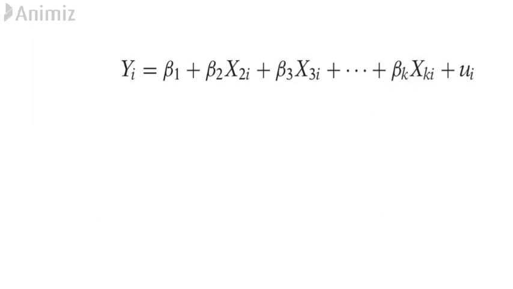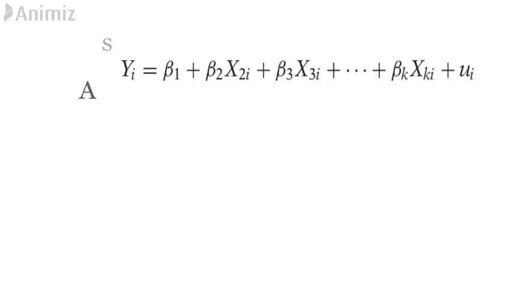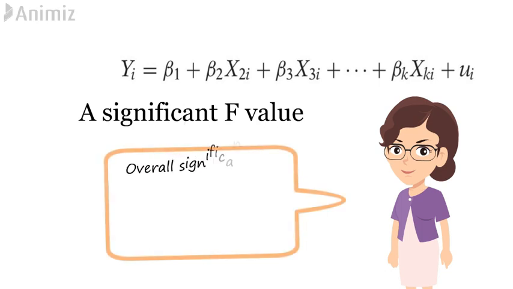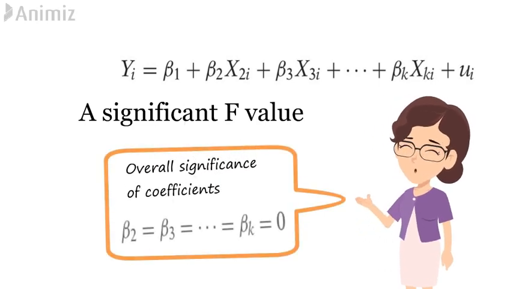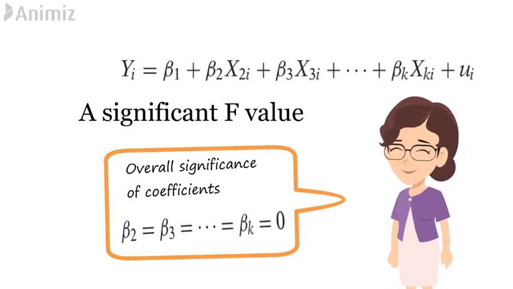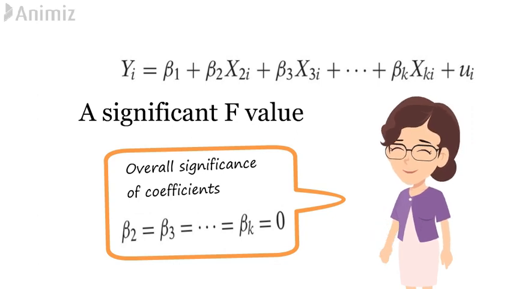Yet the R square in such situations may be so high, say in excess of 0.9. There also tends to be a significant f value. The f-test tests the overall significance of these coefficients. For instance, H0 can be beta 2 is equal to beta 3 and so on till we get beta k is equal to 0. So, on the basis of the f-test, we can convincingly reject the hypothesis. So, even though the f-test and R square values show good outcomes, the presence of multicollinearity will make the individual coefficients insignificant when it's not.